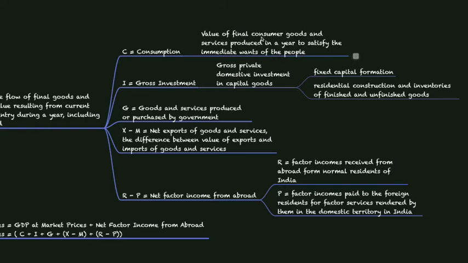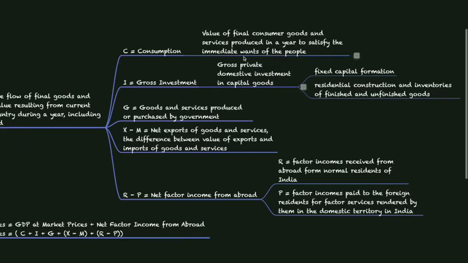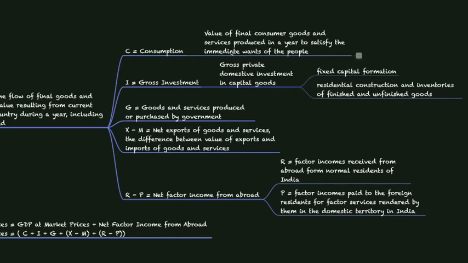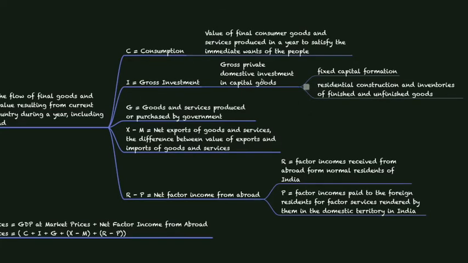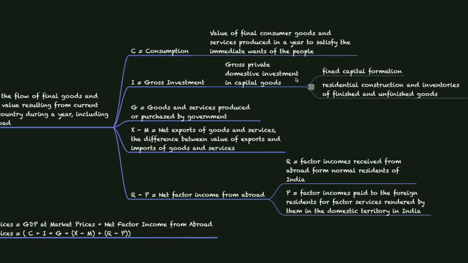Any consumer goods that finally go into the people's hands is called consumption. Next, I is equal to gross investment, which is gross private domestic investment in capital goods, and this can be fixed capital formation or residential construction and inventories of finished and unfinished goods.